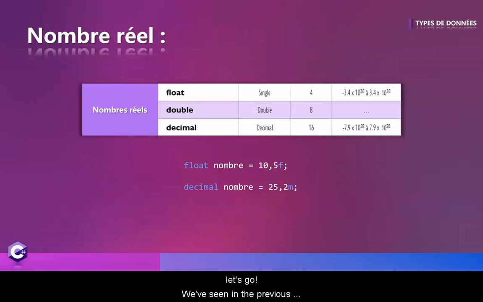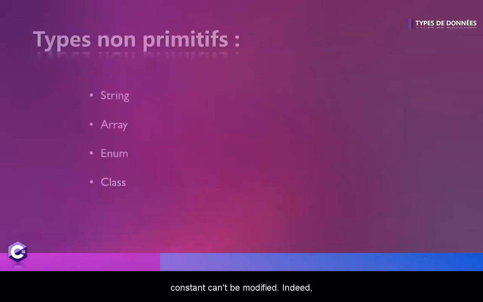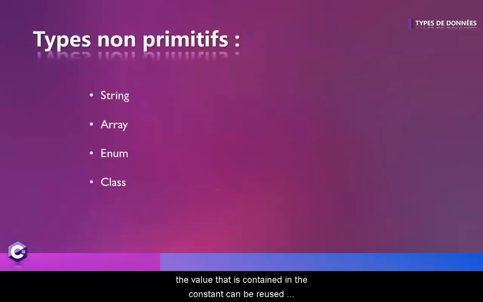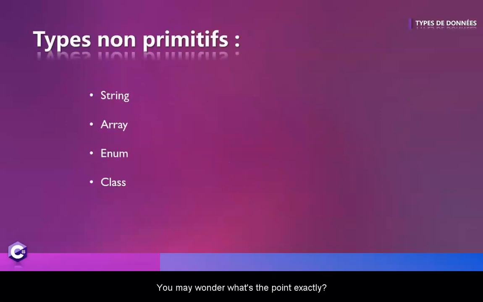Let's go. We've seen in the previous video the notion of variable. We can reuse this variable in our program, display the value it contains, modify it, etc. It's the same process with the constant, except that the constant cannot be modified. Indeed, the value that is contained in the constant can be reused but can never be modified. You may wonder, what's the point exactly? Let me give you an example.